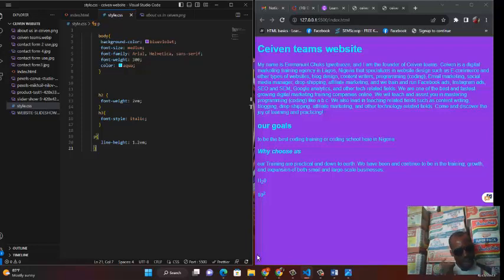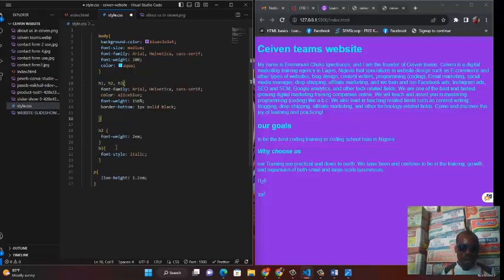Now what about overwriting? In overwriting, now we've given everything to be this color, right? But we still want our heading to take another color. But remember, already every color has to be this, and we didn't change it. We didn't remove it from here. But let's now go and bring back our heading. Okay? Let's bring back our heading, our H1, our H2, and our H3.